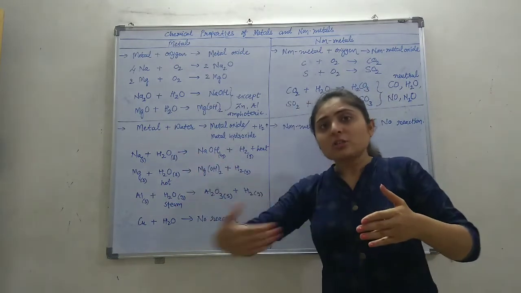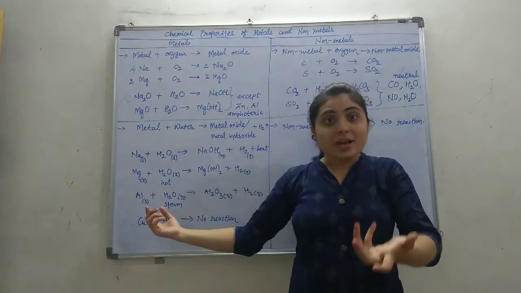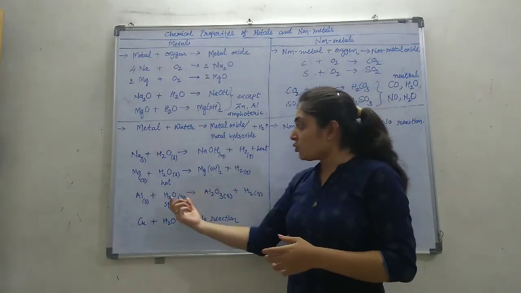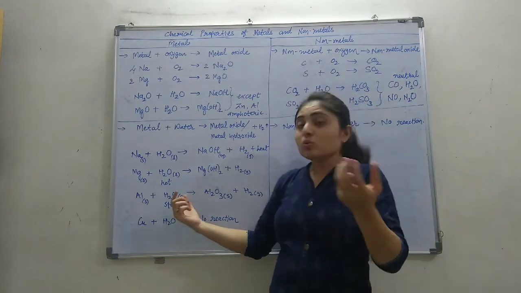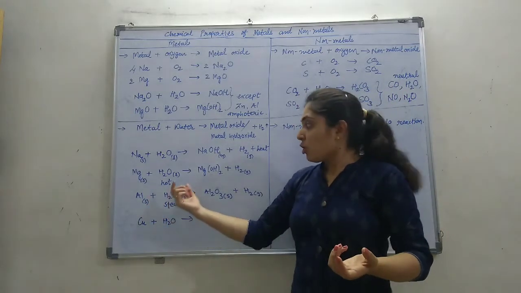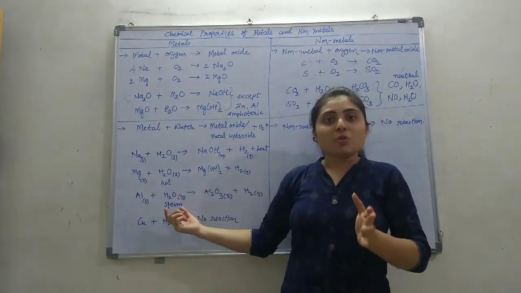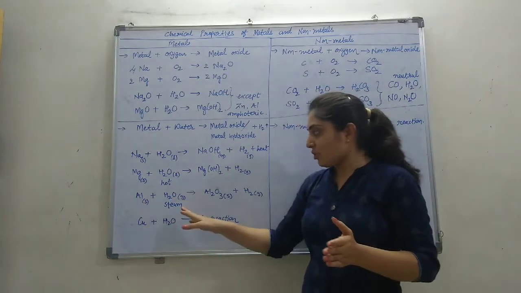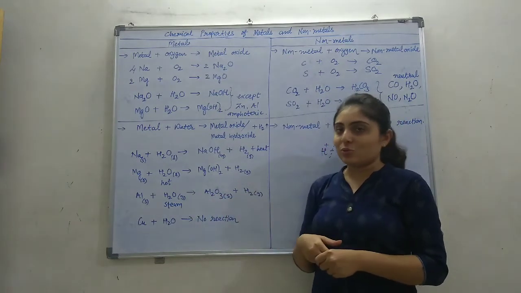Further, for the lesser reactivity metals, that is aluminium and iron. Aluminium doesn't react with hot water. We again need to increase the temperature of the water, so water will convert into steam, that is water vapor. So aluminium and iron cannot react with hot water. They should react with steam, H2O(g), that means vapor of the water. Aluminium reacts with the vapor of the water, making Al2O3, that is aluminium oxide, and hydrogen gas is released.